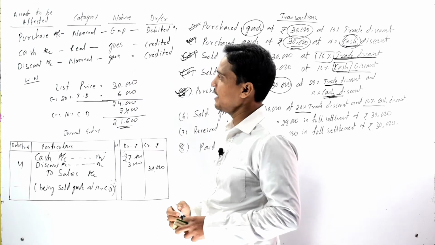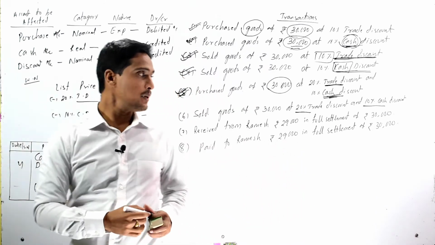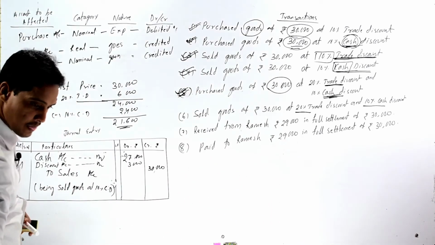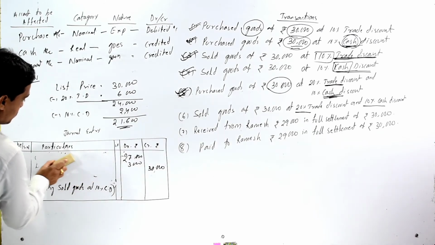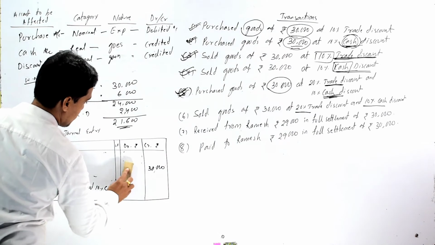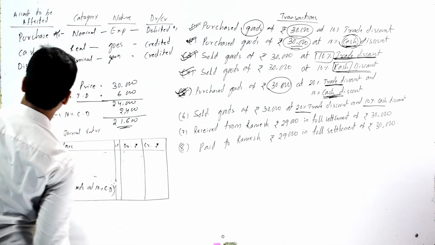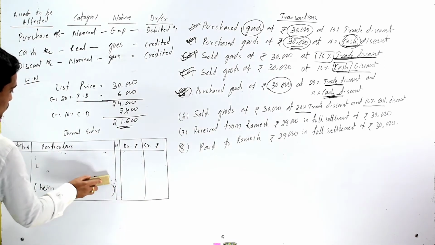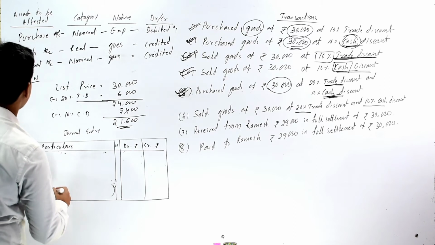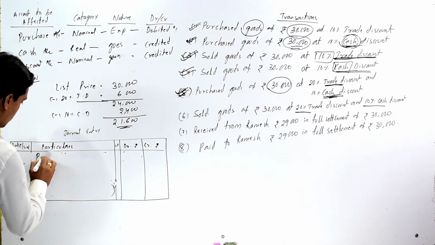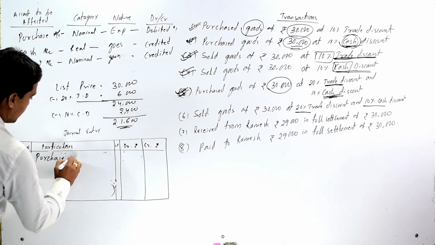So our journal entry of the fifth transaction is purchase account debit to cash account to discount account.